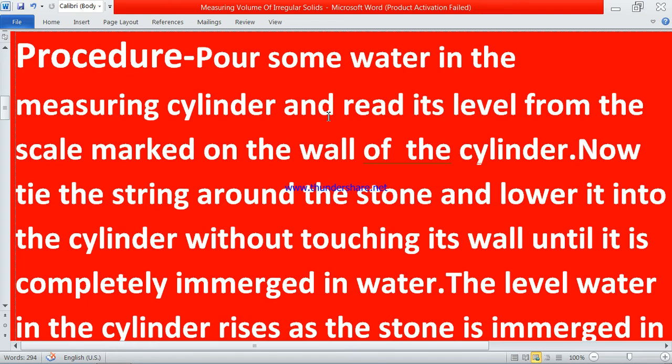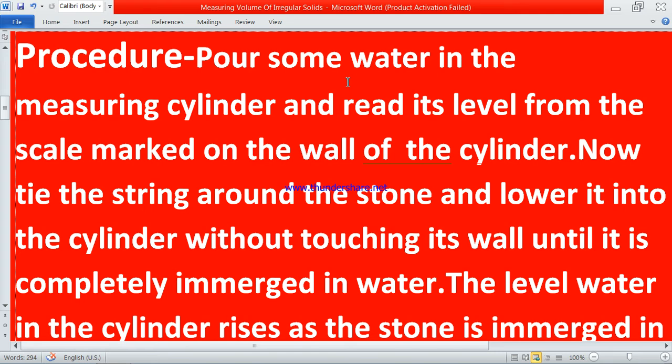Then you need a very tiny stone, very tiny. First you will read the level of water, like you fill half of the cylinder with it. Then read it. It is 4 or 4.5 or 5. It can also be 5, 6, or 7, 8. It depends on the size of the beaker, the size of the cylinder you are taking.